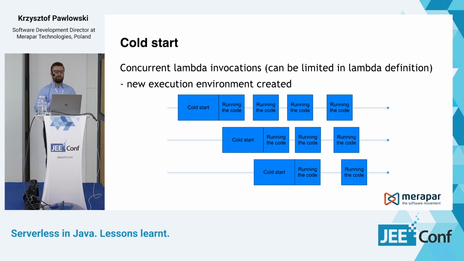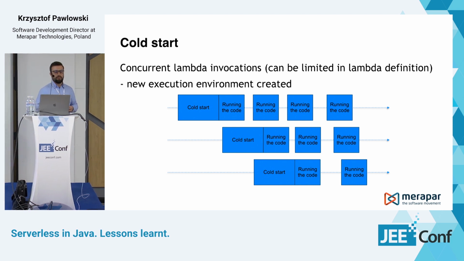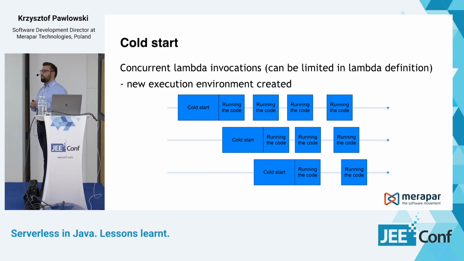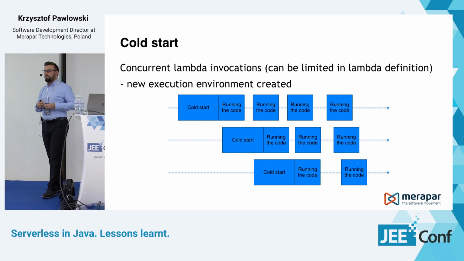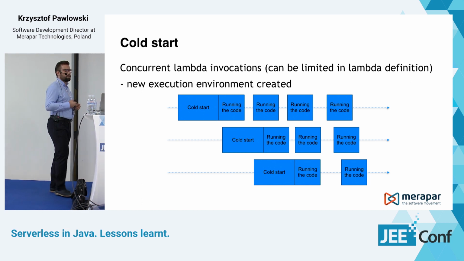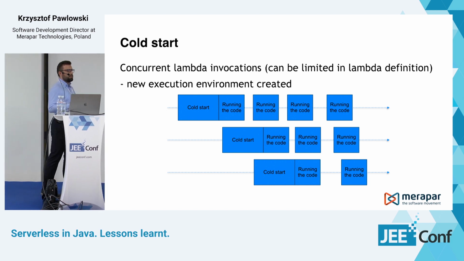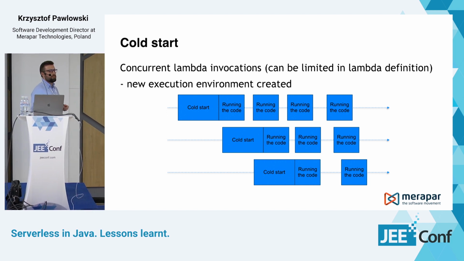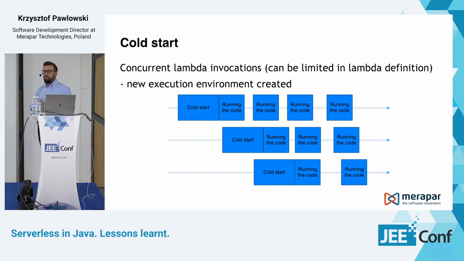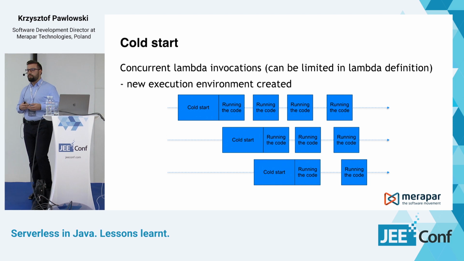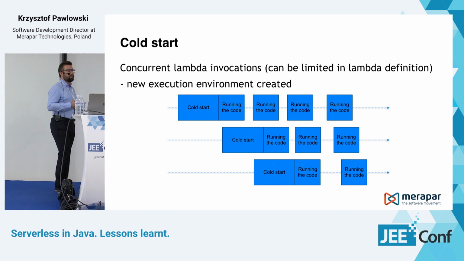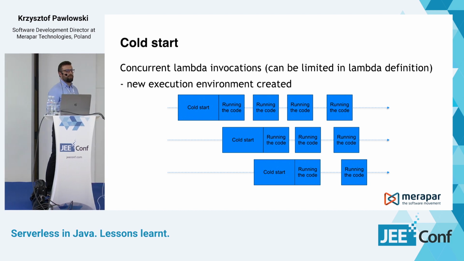So what happens if we have concurrent Lambda executions? Here we can see that there was one Lambda execution on the first arrow, but then there was another Lambda execution which was done after the first execution of the Lambda. And we can see that the cold start effect was observed again. So when we have concurrent execution of our Lambda functions, there might be more execution environments started by the AWS platform.